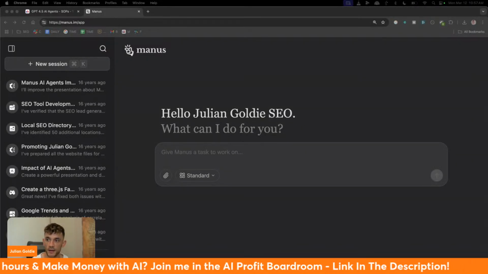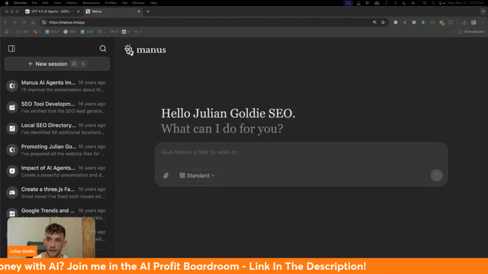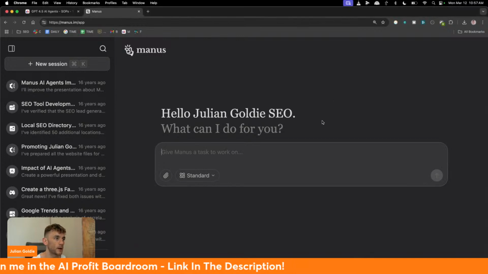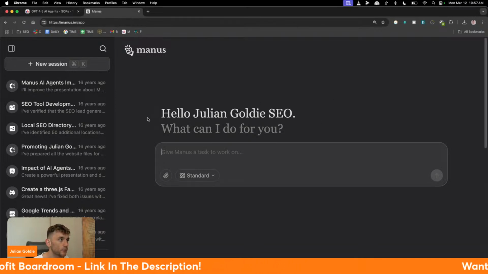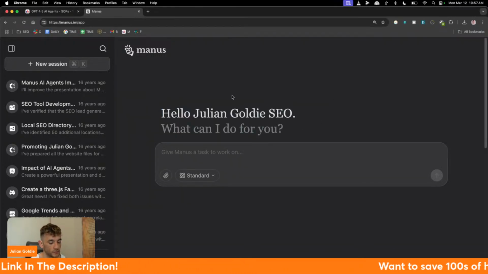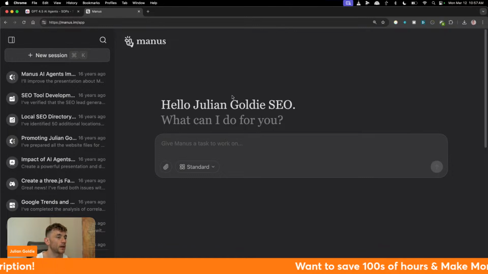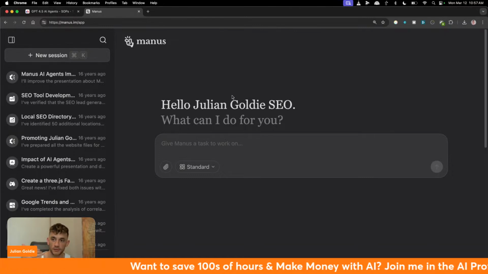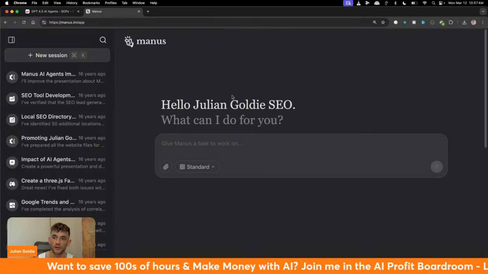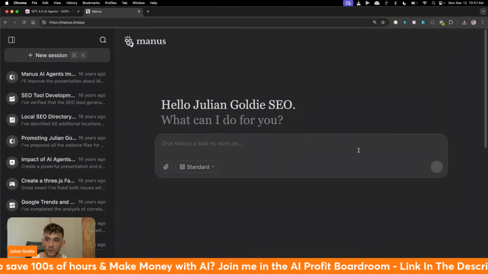5 genius ways to make money with Manus AI. Today, we're going to be talking about how to make money directly with Manus and some of the best use cases. Now, a lot of these strategies you could apply to many other models, right? So, for example, if you're using ChatGPT, if you're using Grok, etc., I'll be showing you exactly how you can implement these for those models too.